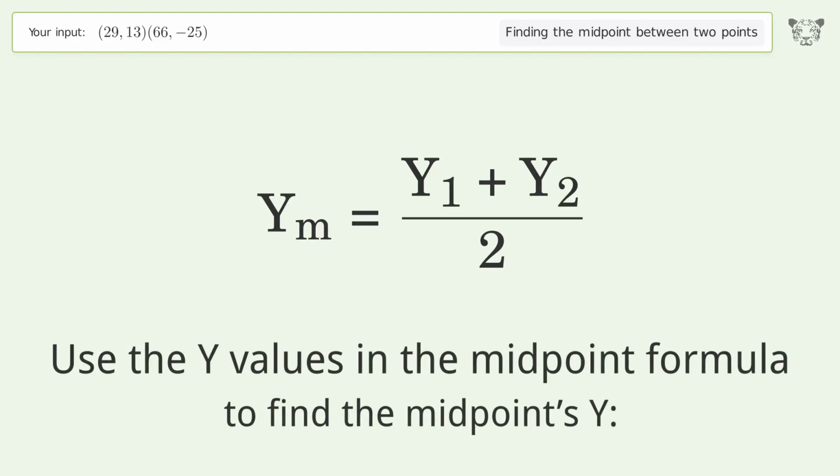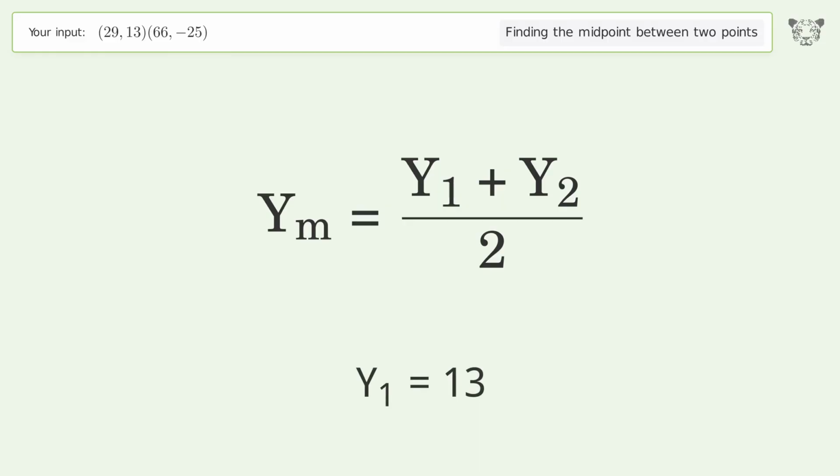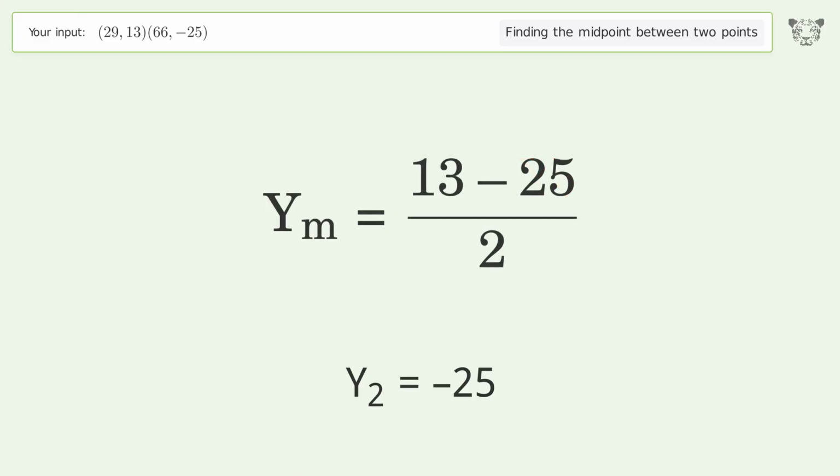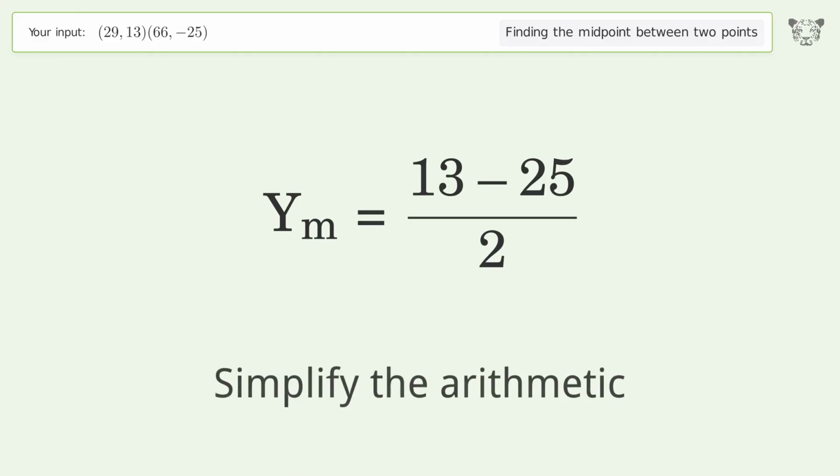Use the y values in the midpoint formula to find the midpoint's y. y1 equals 13. y2 equals -25. Simplify the arithmetic.